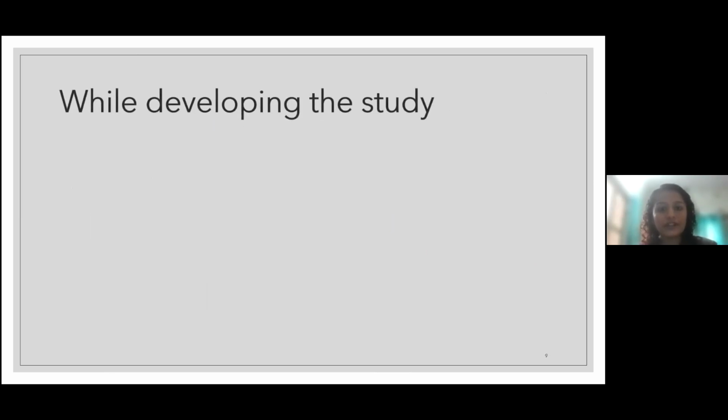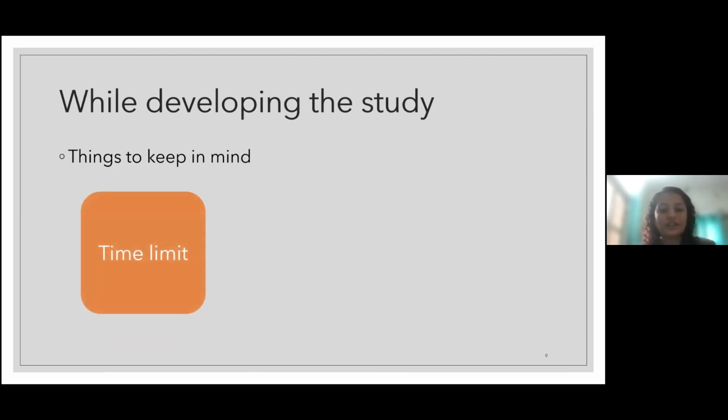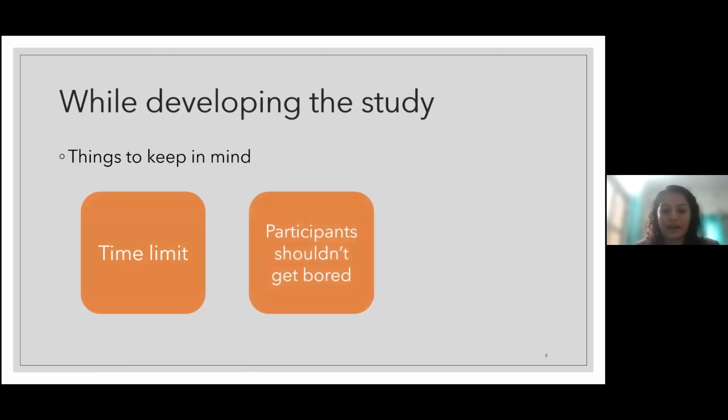Now let's look at what you need to keep in mind while developing the study. First, you need to consider the time limit. That time limit should be short. Let's say my Q board was from -3 to +3. On average, it took 15 minutes for participants to organize the photos, followed by the justification.